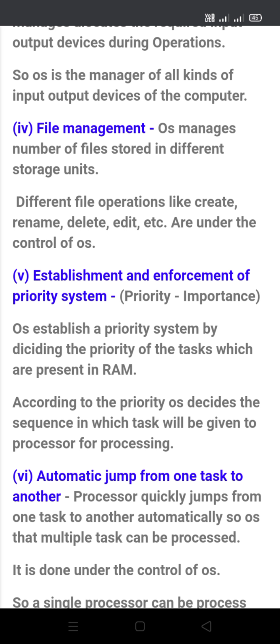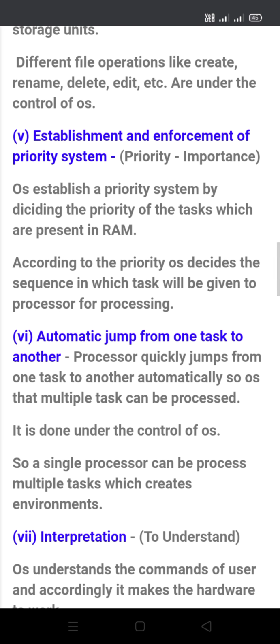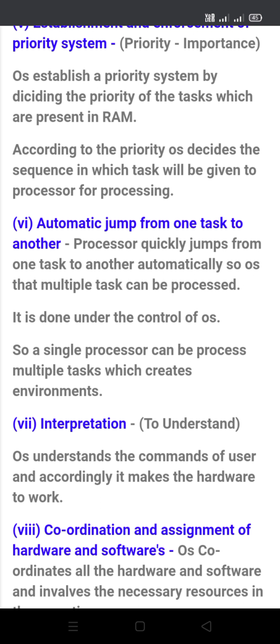Establishment and enforcement of priority system. Priority means importance. OS establishes a priority system by deciding the priority of the tasks which are present in RAM. According to the priority, OS decides the sequence in which tasks will be given to the processor for processing.